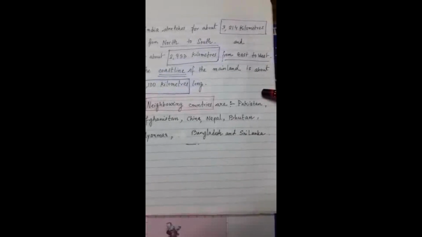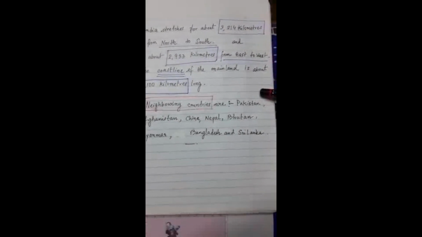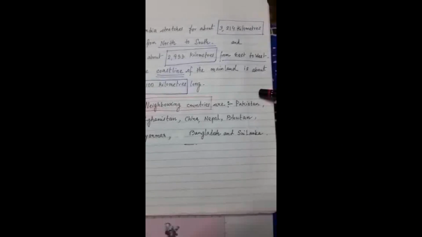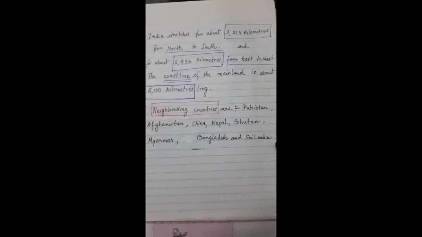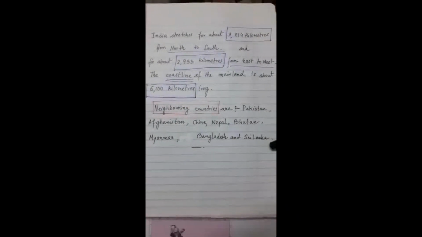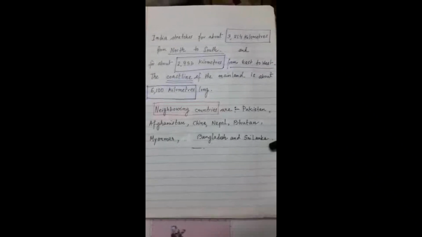Now come to the neighboring countries. The neighboring countries are Pakistan, Afghanistan, China, Nepal, Bhutan, Myanmar, Bangladesh and Sri Lanka. Sri Lanka is the island country. So these things you will learn thoroughly, and in the next class we will discuss the next portion of the chapter.